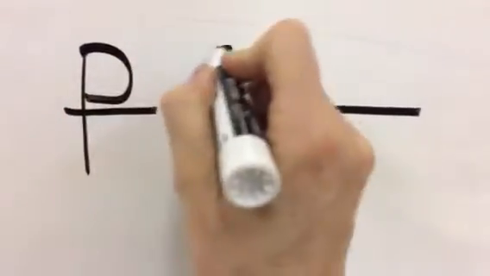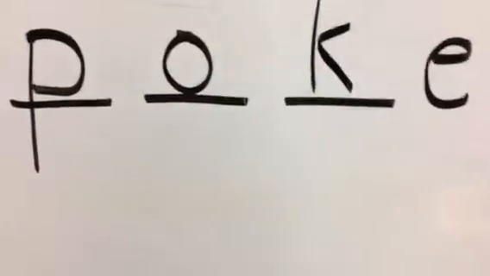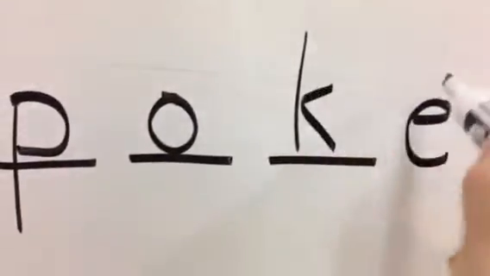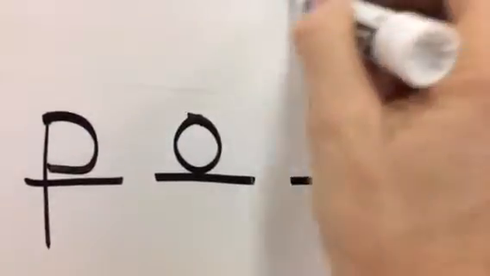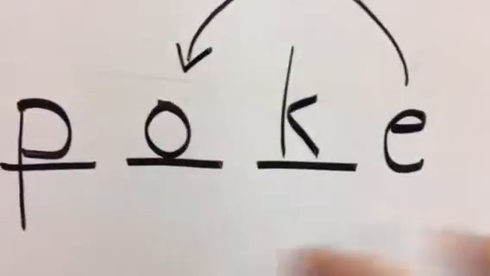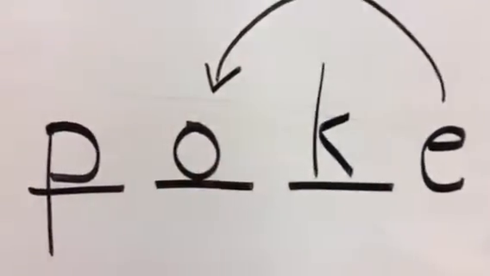Next is poke. P-O-K. I'm just going to leave the E on its own because it's a silent E. And in this case, this silent E jumps over that consonant and pokes the vowel to say his name, O. And the O is in the middle of the word.